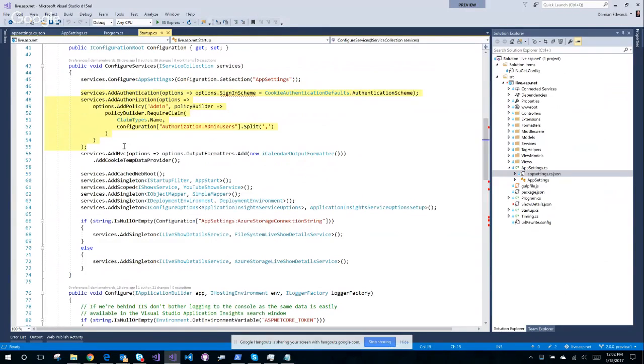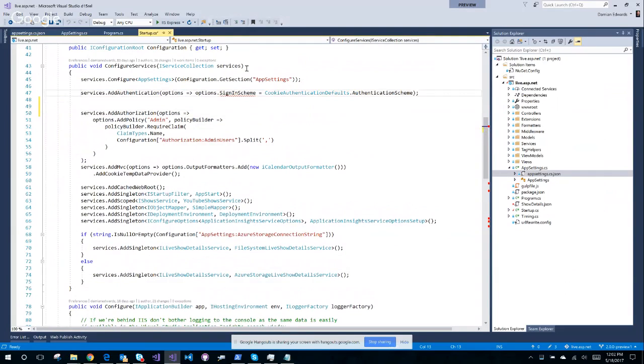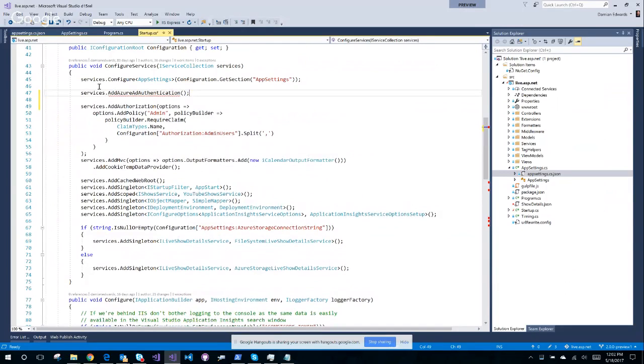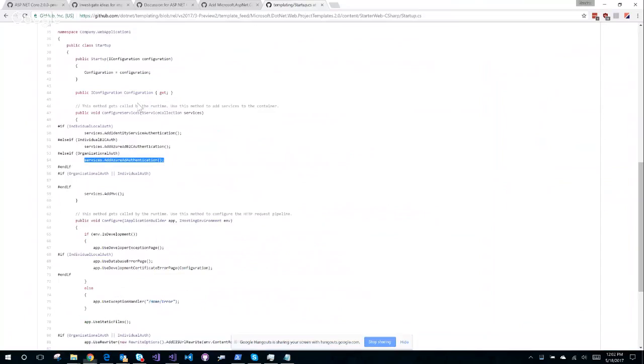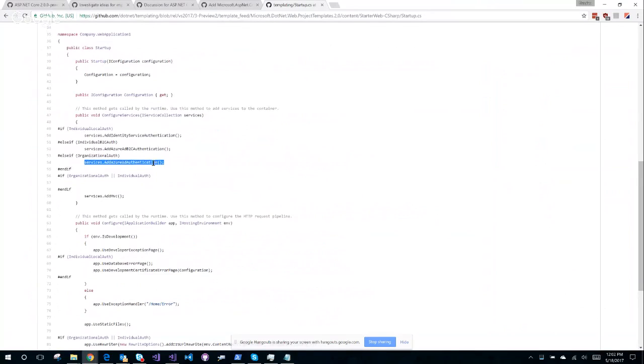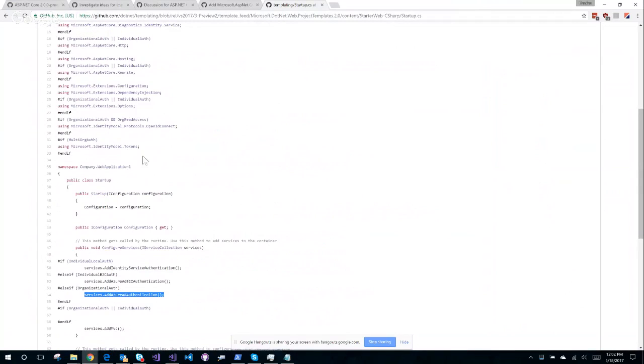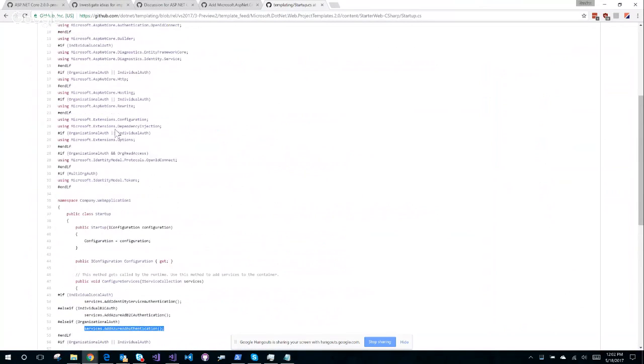What we'll do for now is, well, no, I want the policy. That needs to stay there. But this thing seems to change. Let's do that. No quick actions available. What? Add Azure AD authentication. And what namespace is that in? org-auth. Here we go. No.